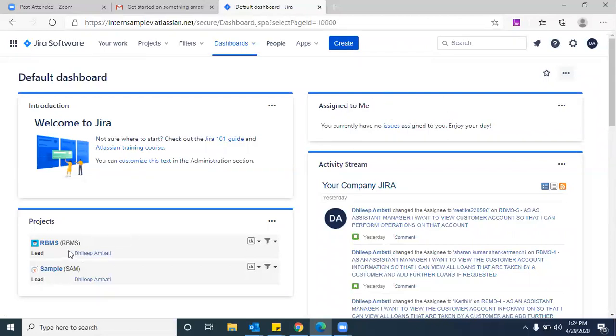See the projects which you are involved in. Being an admin, I am involved in two different projects, one is RBMS, one is sample. Only the projects that you are involved in will be displayed here. For example, if some ABC project is there and you are not involved, then that project will not be displayed here. It is still there in Jira software, but you are not allocated.